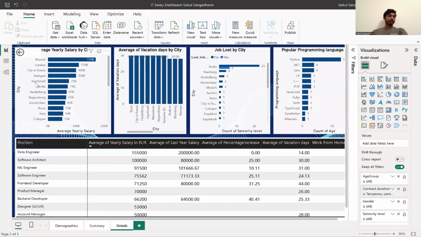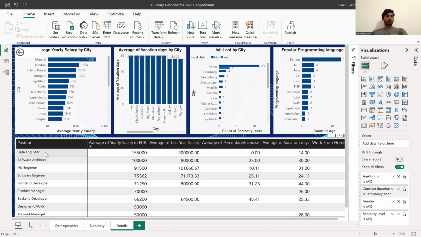Yeah, so we can see that the contract employees in the city of Munich get paid very high wages, like 170K euro on average in a year, and this is the number of vacation days that they get in each city, and also this is the number of how many people lost their jobs. Almost six people lost their job in the city of Berlin, and also this is the popular programming language.